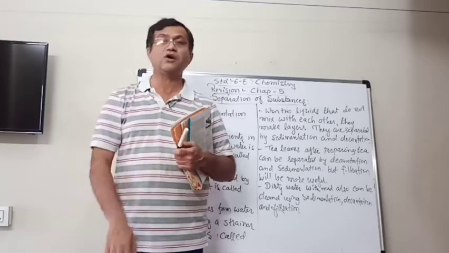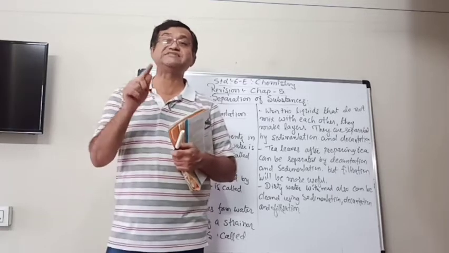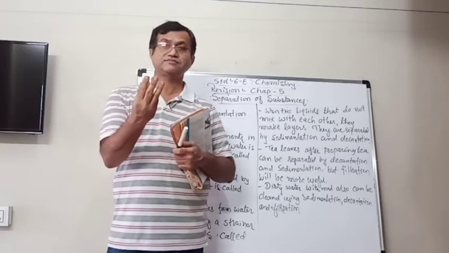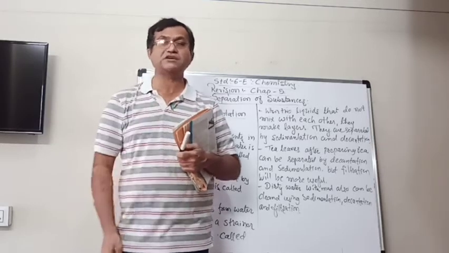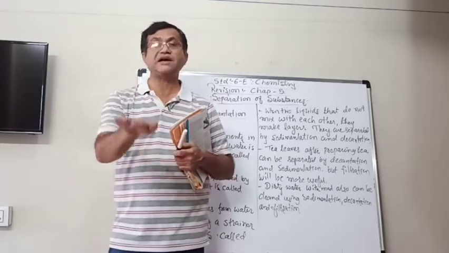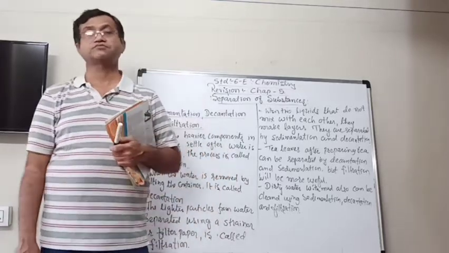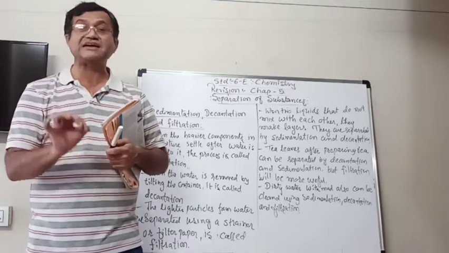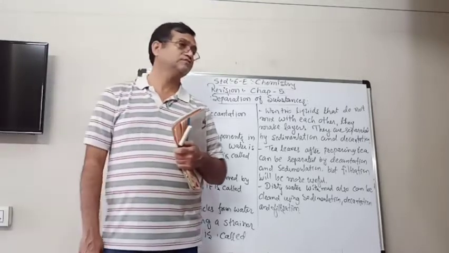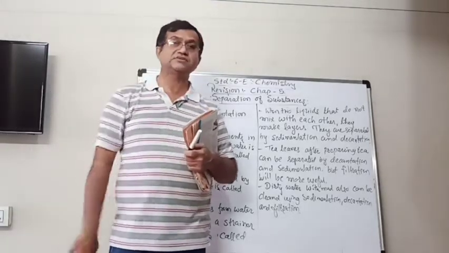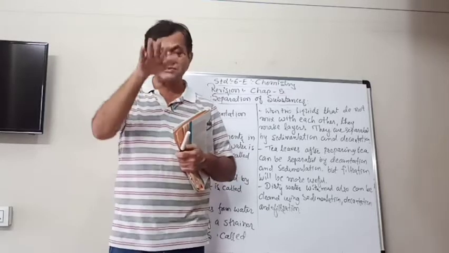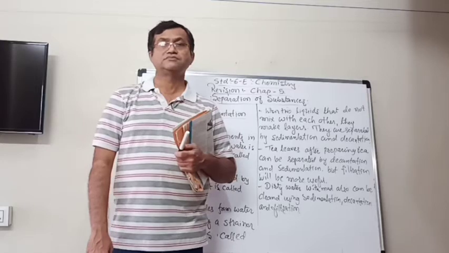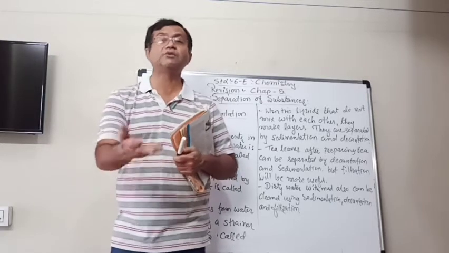And that settling down is known as sedimentation. When the heavy particles, after we add the water, settle down at the bottom, that process is known as sedimentation. So the grains of the rice settle down at the bottom. Then how do you remove that water?